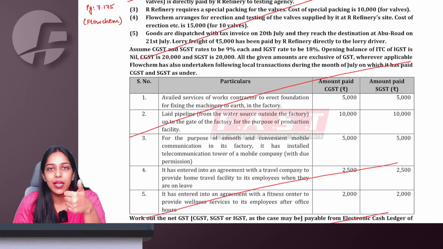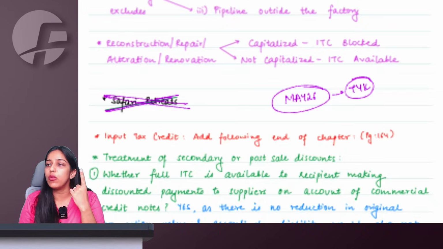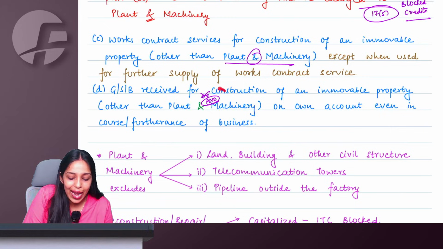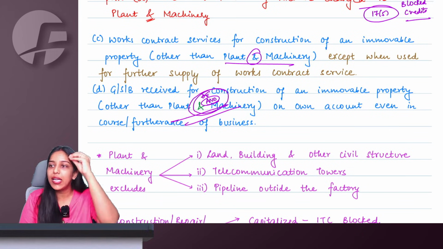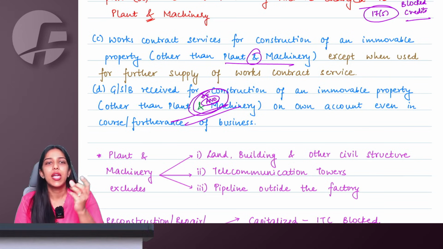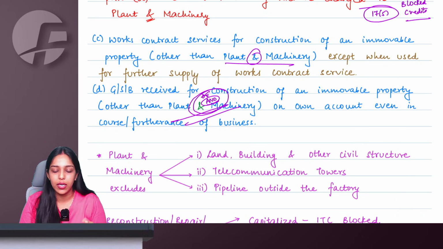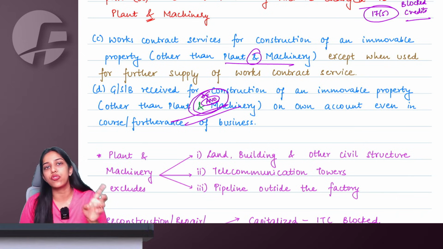See, our understanding, our way of solving is going to be the same, because they have just made one change. They have written 'and' instead of 'or'. And any which way, before the Safari Retreats case law, we used to interpret it that way only. It was just this one year where the case law came, and now the case law is gone again. So our understanding is absolutely the same. We can still solve a question on construction works contract.